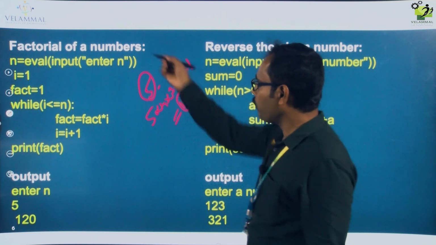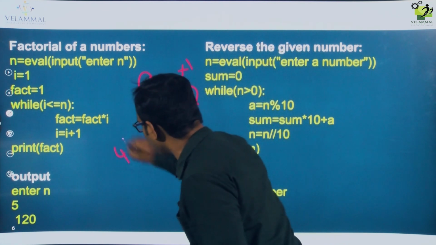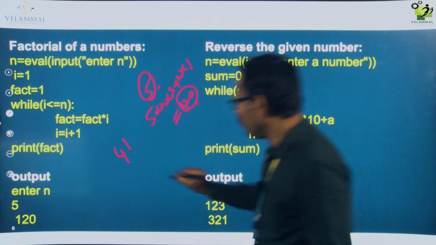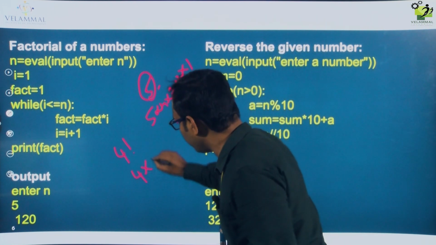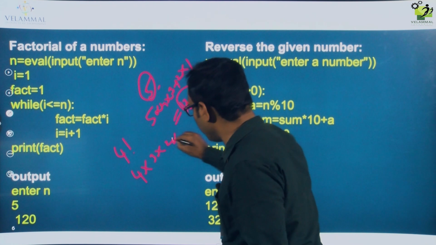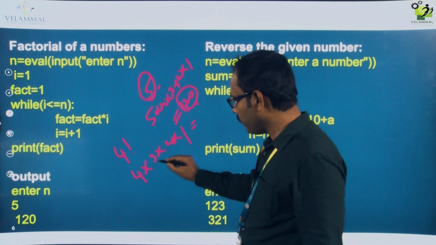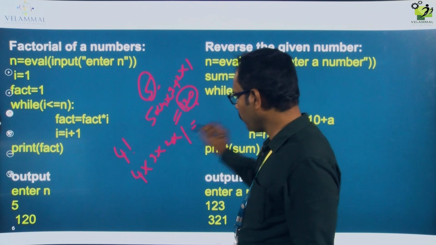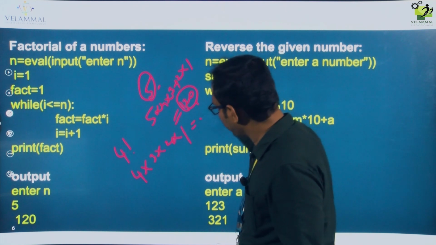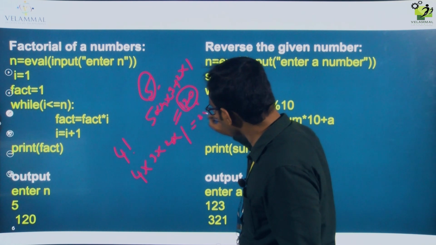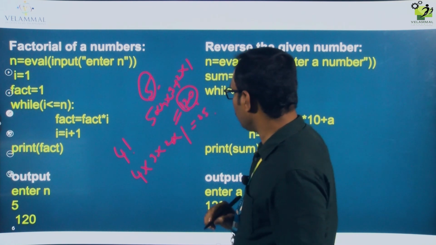Suppose my input is 4. What is the 4 factorial value? How do you calculate? 4 into 3 into 2 into 1 is equal to what is the value? So 4 into 3, 12, 12 into 2, 24, into 1, 24. So likewise you have to calculate.